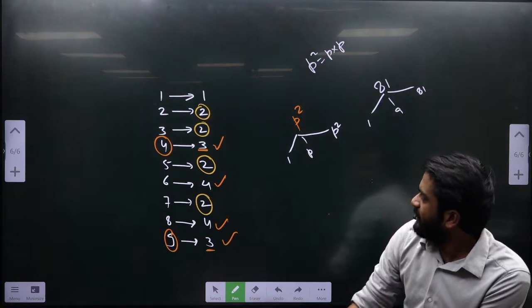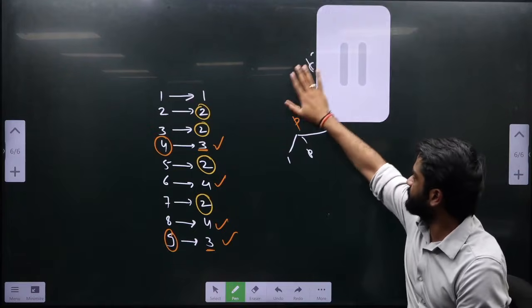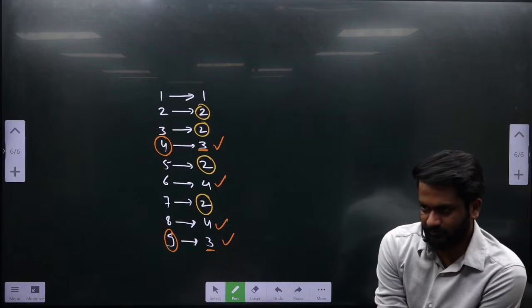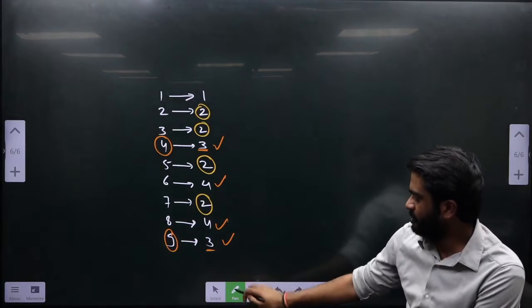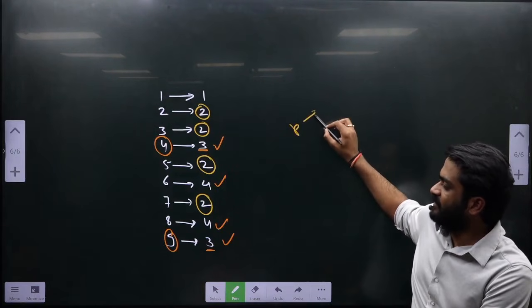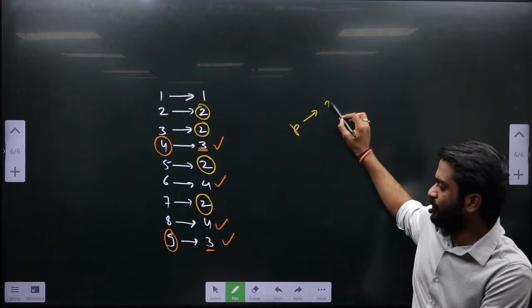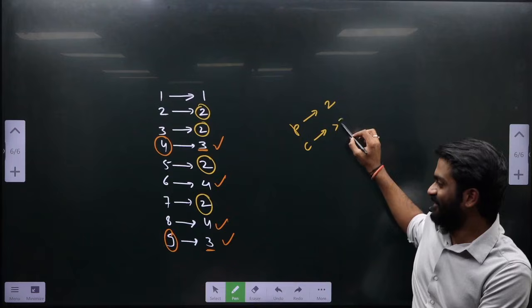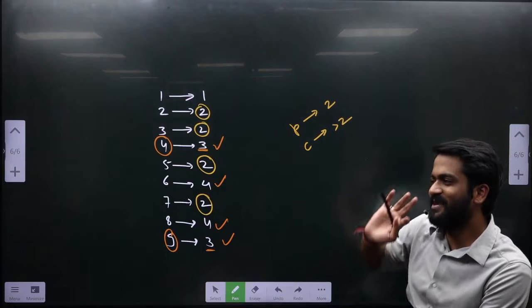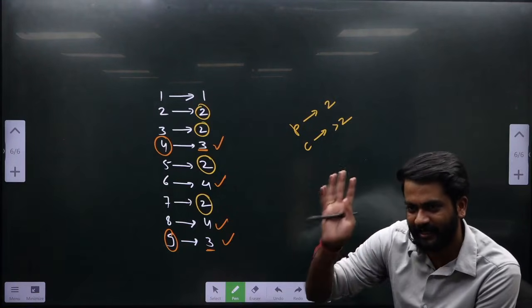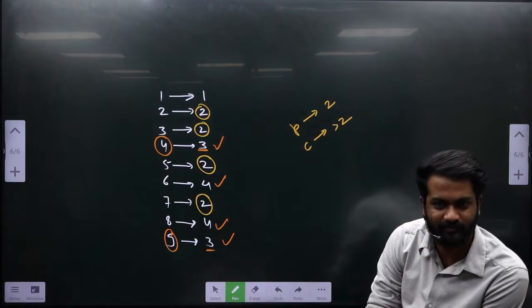Write one more statement for me. See the board, what we have concluded so far: how many factors will prime numbers have? 2. Composite numbers, how many factors? Not 3, more than 2. It could be anything, 4, 5, 10, 20, 30, 80, 100, anything, but more than 2. Composite number.